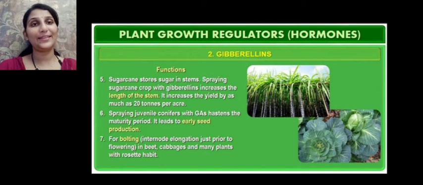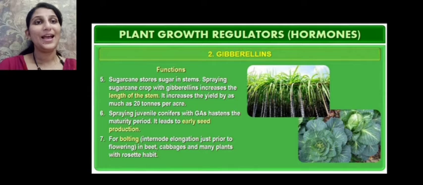Other functions: sugarcane stores sugar in its stems. We know that when eating sugarcane, we eat the stem part, that is, the internodal part. Spraying the sugarcane crop with gibberellins increases the length of the stem. When the length of the stem is increased, its yield is also increased. We know the yielding part of the sugarcane is the stem part. So when the length of the stem is increased, the yield of sugarcane also increases.